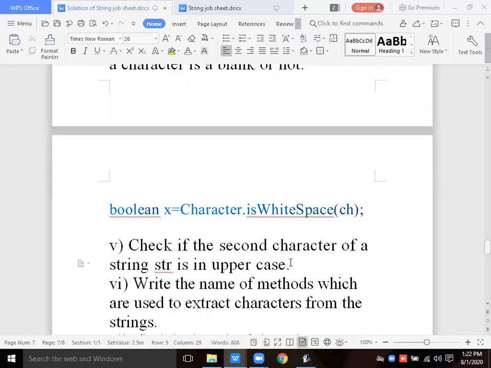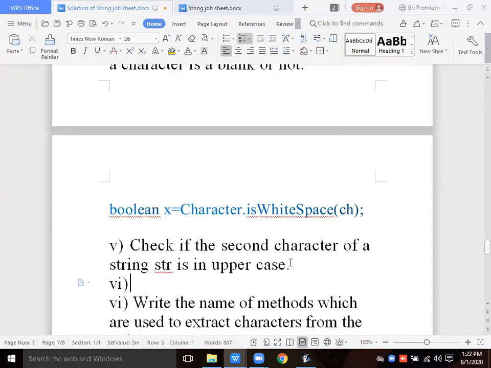Yes, this answer Gunmay and Rutuja have given. So check the second character of a string str. First of all, str.charAt at the second position. Now second position means 0, 1. Second character means you will write position one, because position zero is the first character and the second character will be at index position 1. So str.charAt(1). Okay, it is going to be fetched. Now you are going to check with the Character class isUpperCase.